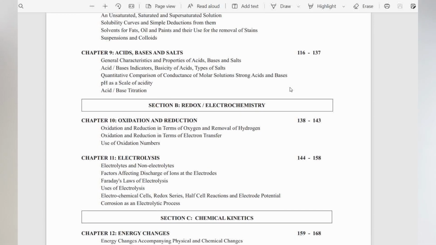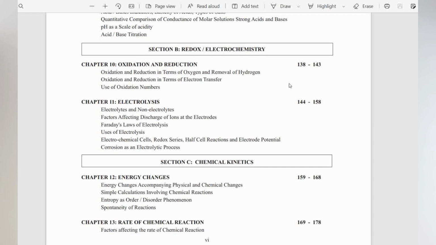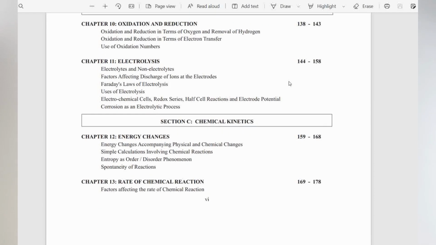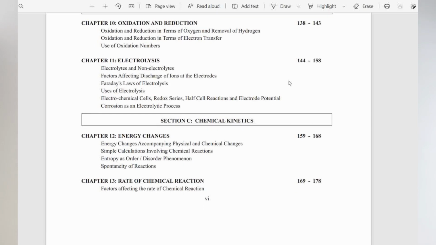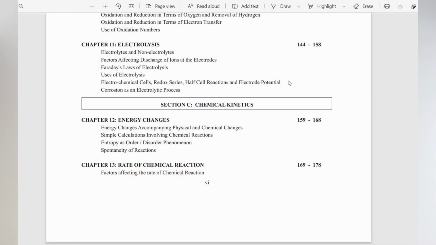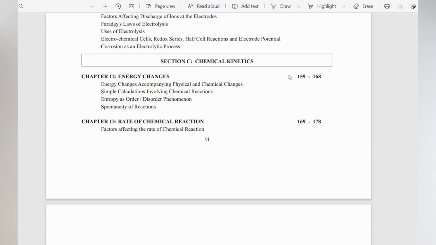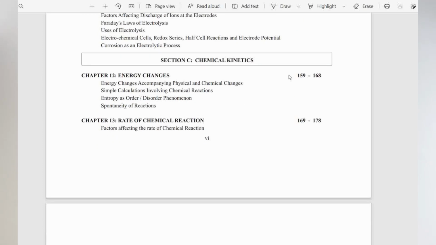So section B is redox and electrochemistry, where you have oxidation and reduction and electrolysis. So what this book has done is to also closely mirror the JAMB syllabus, and each of the topics in the JAMB syllabus is treated here as a chapter. Section C is chemical kinetics.